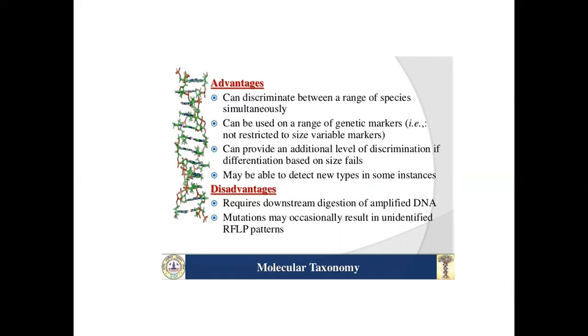Disadvantage: requires downstream digestion of amplified DNA. Mutation may occasionally result in unidentified RFLP patterns.